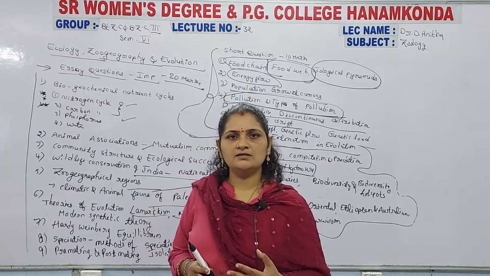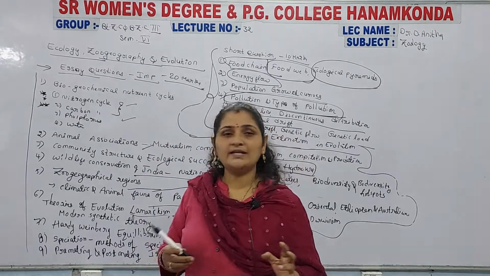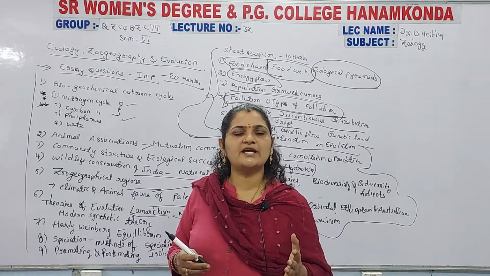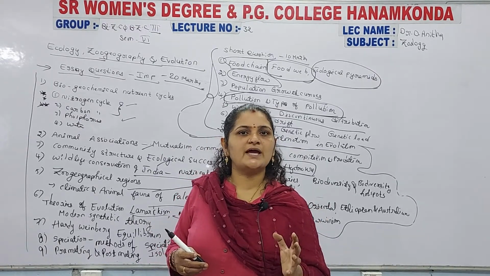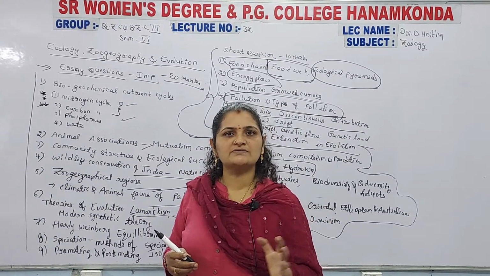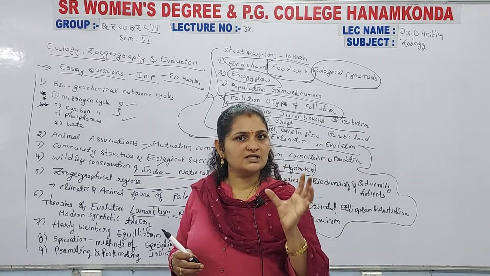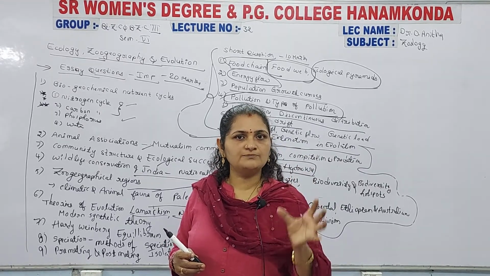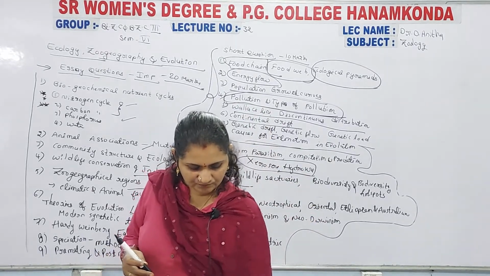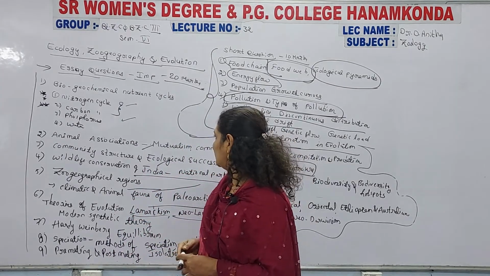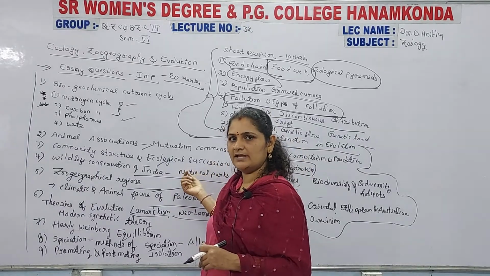Prepare well, then only can you answer, because the entire unit is completely dry. So concentrate on where the diagrams are available. Draw the diagram where appropriate, then only you get full marks, because diagrams fetch marks, as you know very well. The nitrogen cycle and the carbon cycle contain many diagrams. Animal association has fewer diagrams, and the xerosphere and hydrosphere have diagrams available.